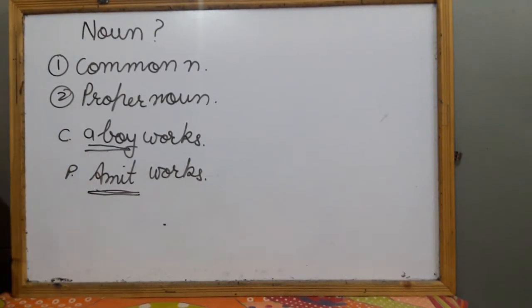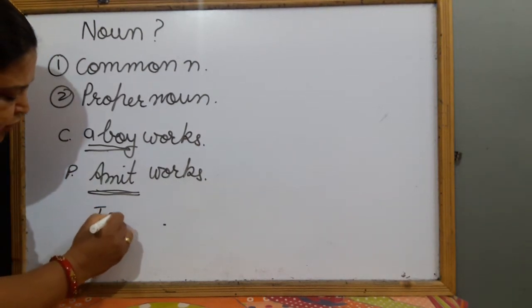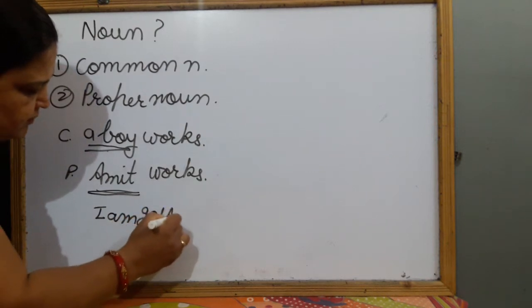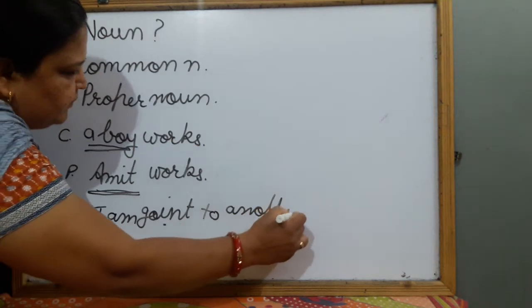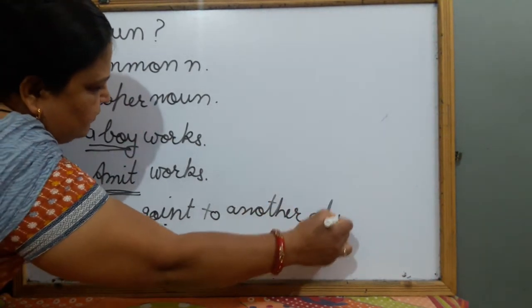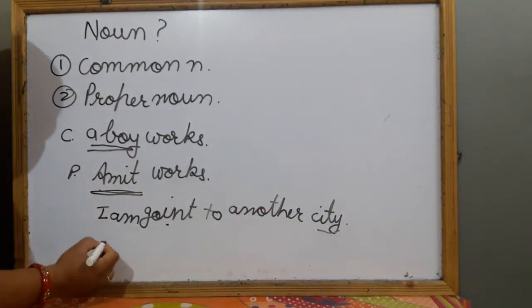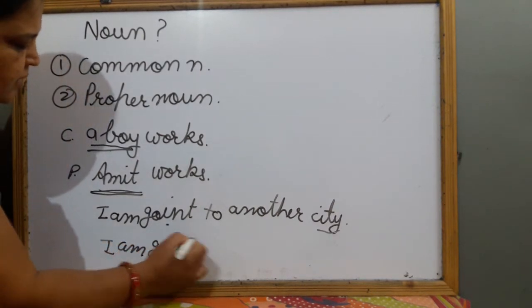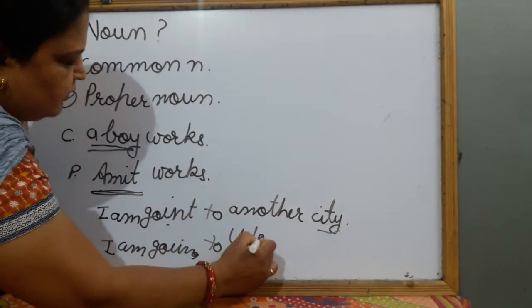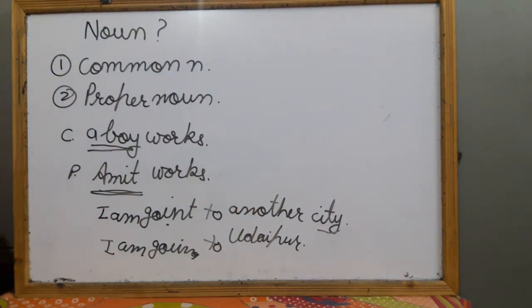Okay, let me give one more example. Like I am going to another city. Then another city is a common noun. But when I say I am going to Udaipur, then this is proper noun.